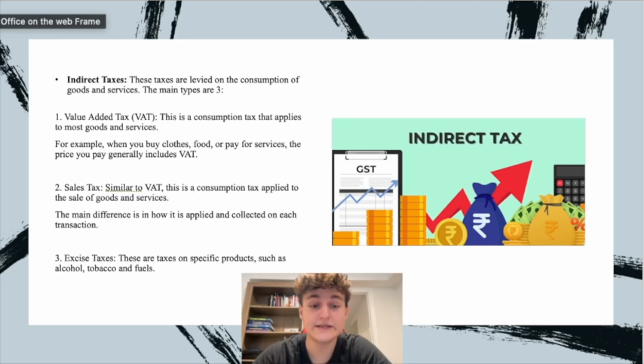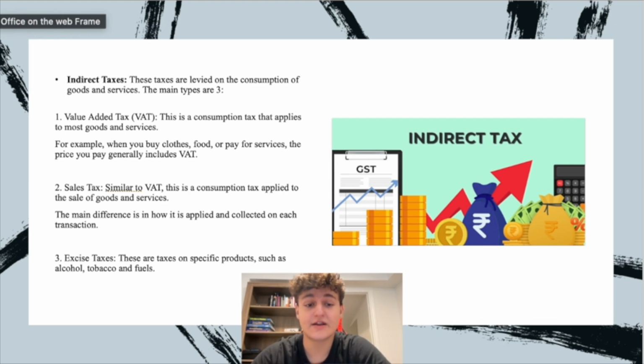Number 2, wealth tax. Include taxes on real estate and on net worth. For example, if you own a home, you may have to pay an annual tax based on the value of the property. And then number 3, inheritance and gift taxes. These apply to inheritance properties and gifts, where you will have to pay taxes on the value of what you receive.